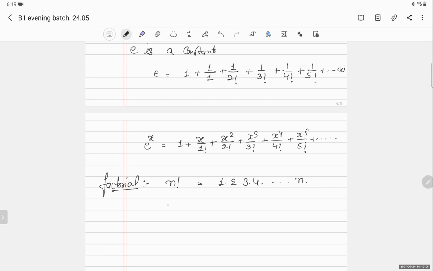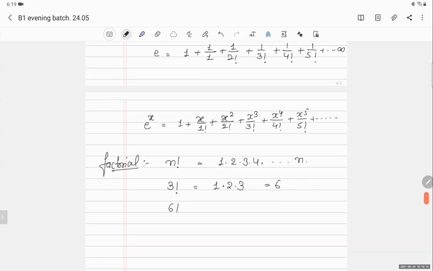So if I write factorial 3, it will become 1 into 2 into 3, which is 6. If I write factorial 6, it will become 720. This topic is taught in maths class. Yes, right now you know these things.